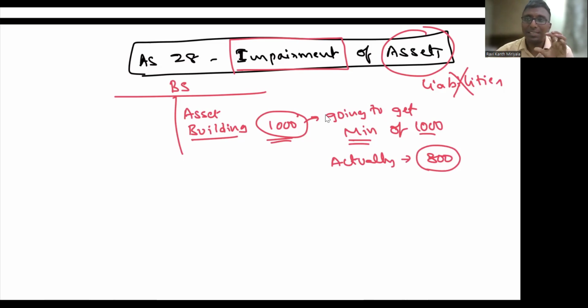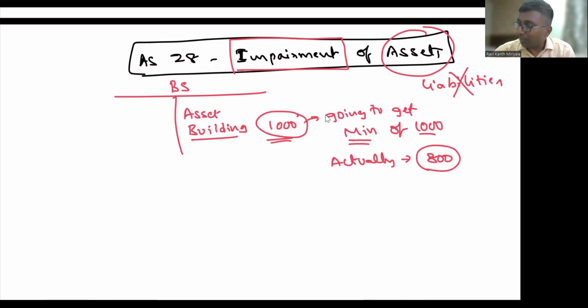Now tell me, isn't your asset overstated in the books of account? You are saying 1,000 rupees will come, but if you sell, you will get only 800 rupees. Aren't you indirectly wrongly presenting your financial information? That's the reason the standard has come.